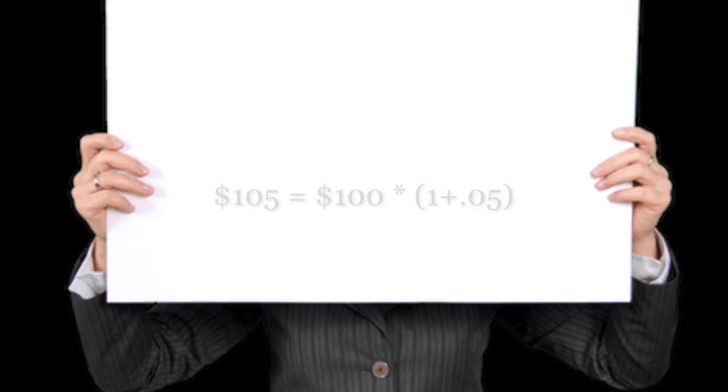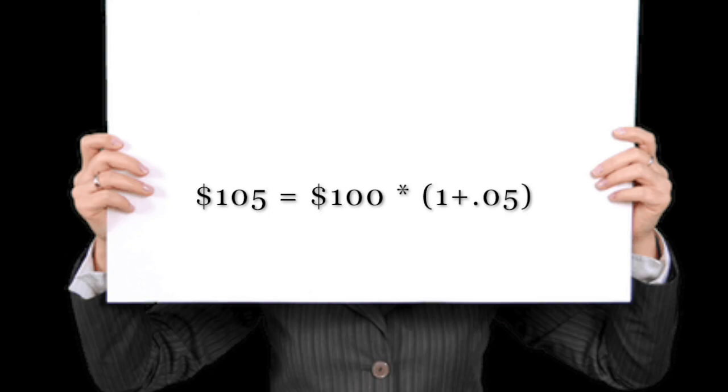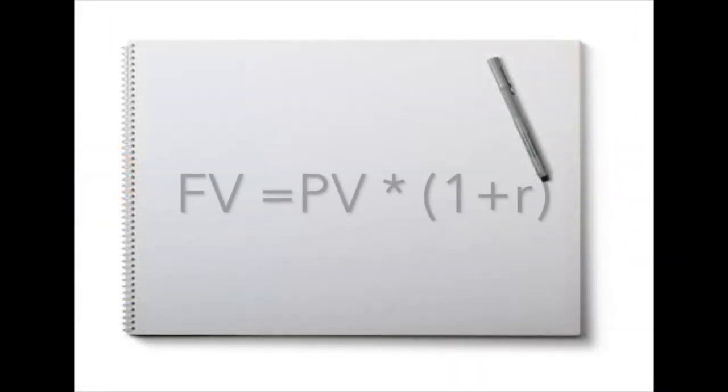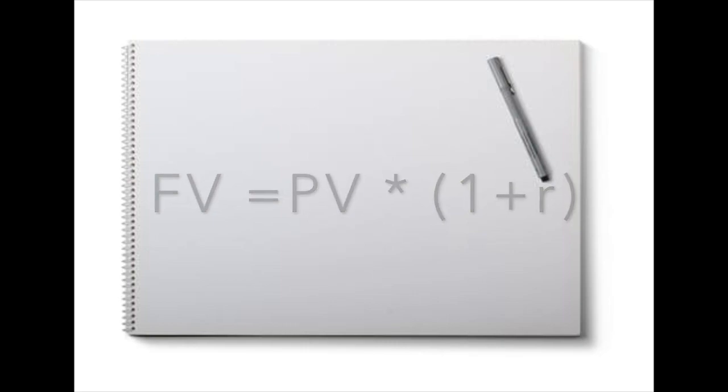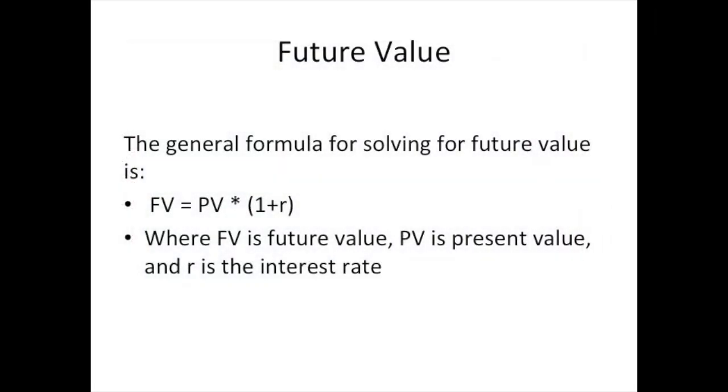The equation in this case looks like this. 105 equals 100 times, in parentheses, 1 plus 0.05. The general formula for solving the future value is: the future value equals the present value times 1 plus the interest rate, in parentheses, where FV is the future value, PV is the present value.